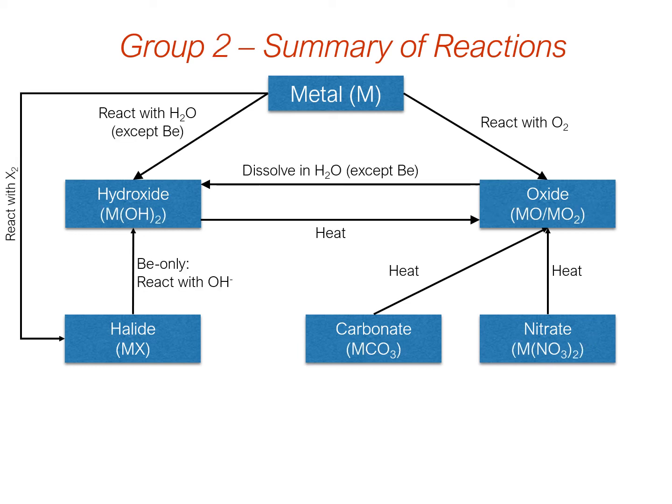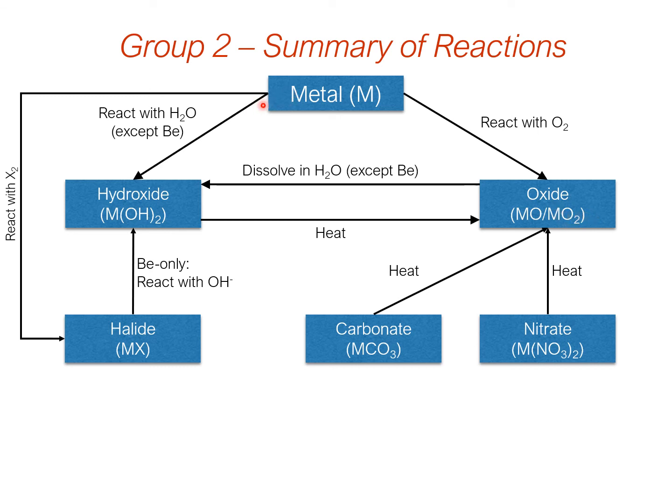And then I've got a similar reaction summary for group 2. So all of the metals are again quite reactive, but not as reactive as group 1. They all react with oxygen to make an oxide. There's much less choice here. Most of them will make an MO style oxide. As you go down the group, things like barium are more likely to make the peroxide.